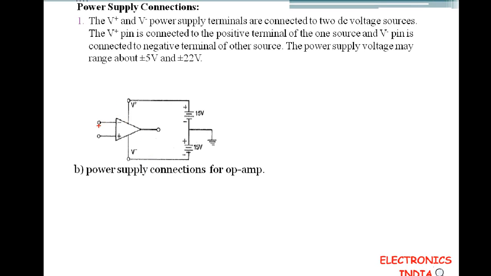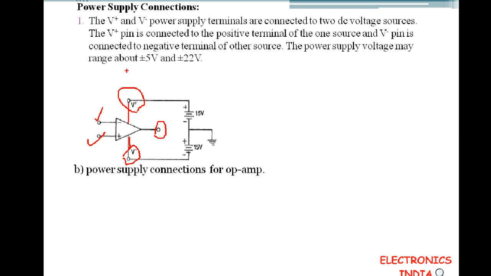Already we know that this is called the inverting input, this is called the non-inverting input, and this terminal is called the output terminal. And we have two supply terminals, called V plus and V minus. By using these two terminals, we can provide the necessary power for its operation. For these two terminals, the seventh and fourth terminals, we need to provide the necessary power supply.